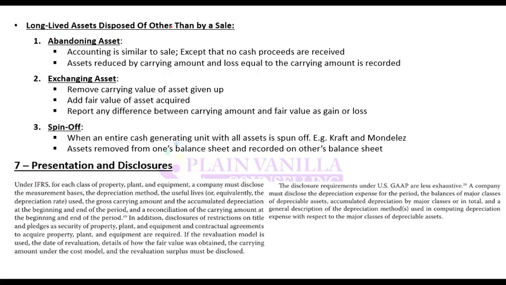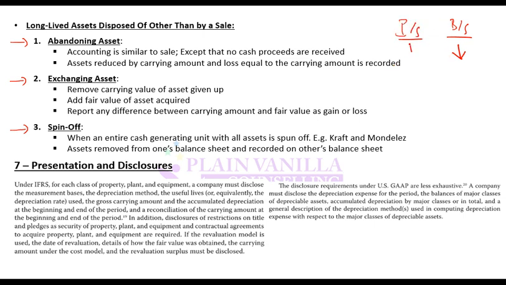So moving on, long-lived assets. We have discussed long-lived assets. Now, how do you remove them from your business? When you are removing long-lived assets, you can remove them in three key scenarios. Abandoning an asset means you stop using that asset and you discard it. When you discard it, it will be removed from the balance sheet, and you are not receiving any cash against it. Why? Because you are not selling it, you are discarding it. So on the balance sheet it will be reduced.